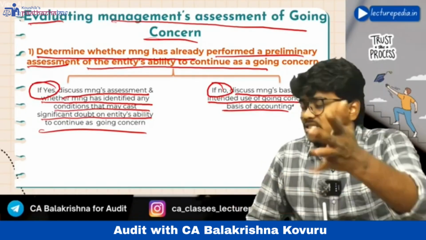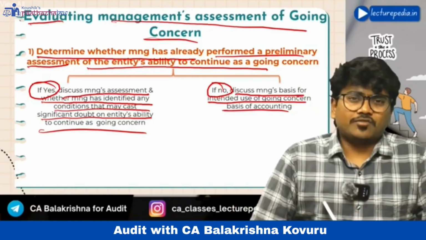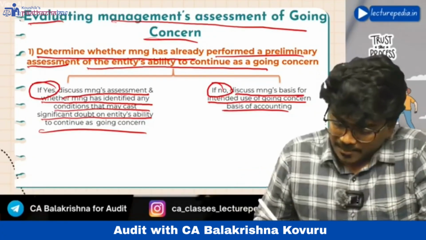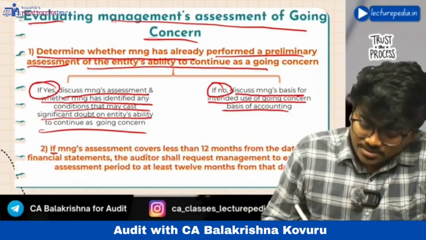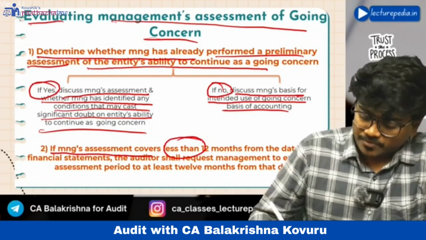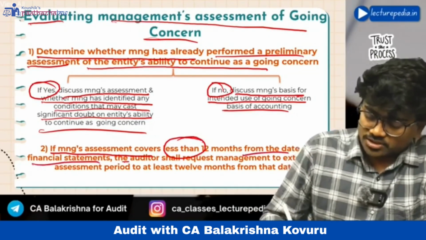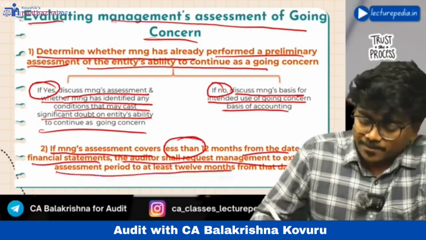So what is the basis for their going concern basis of accounting? You should ask this of the management. Next, if management's assessment covers less than 12 months from the date of financial statements, the auditor shall request management to extend its assessment for a period of at least 12 months.